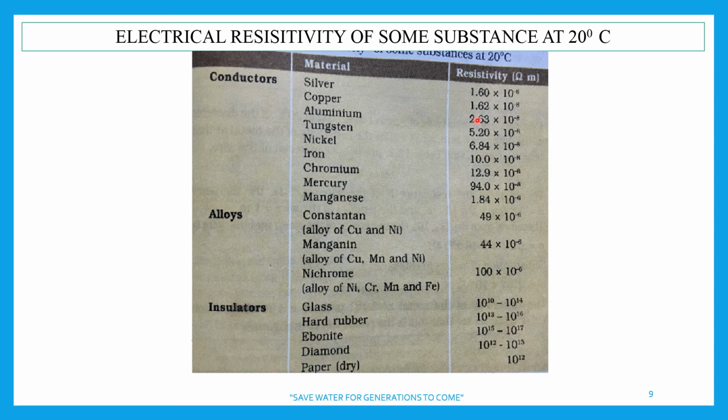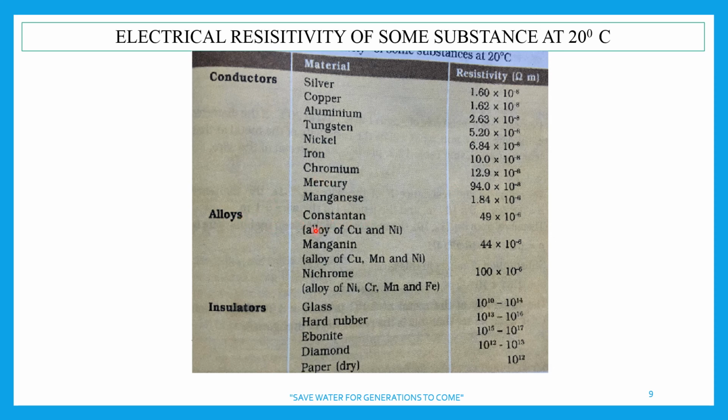Copper is next. Its resistivity is a bit higher than silver, and it is 1.62 into 10 raised to minus 8 ohm meter. You should say ohm meter completely. Therefore copper is used in electrical transmission wires, right? Then comes aluminium, then tungsten. Here it is 5.20. Nickel is costlier. Iron has a very high resistivity, therefore it is not used. So these are some conductors.